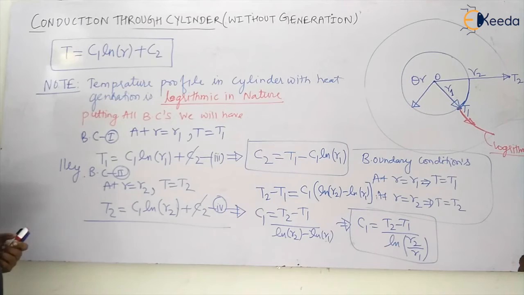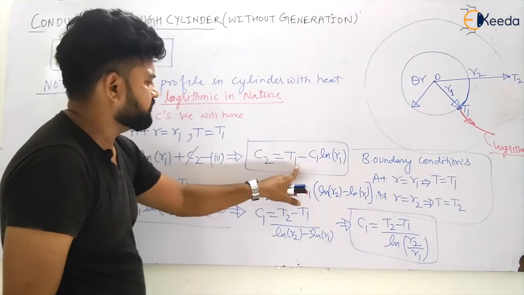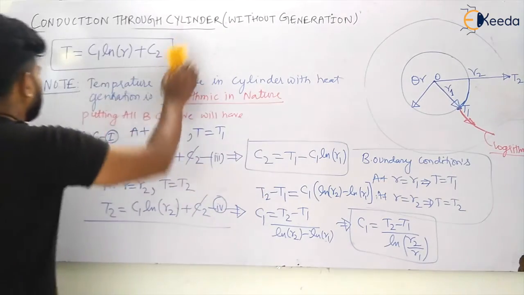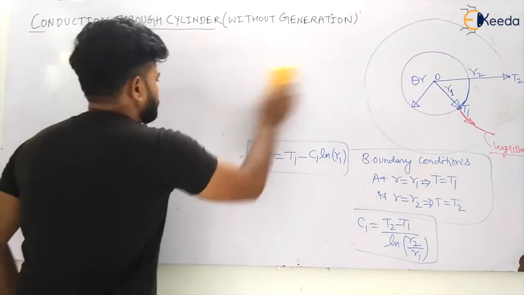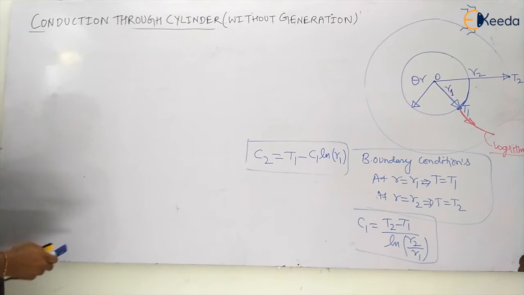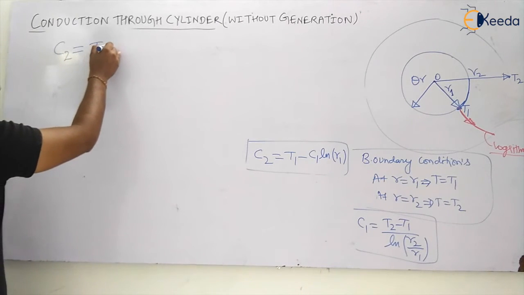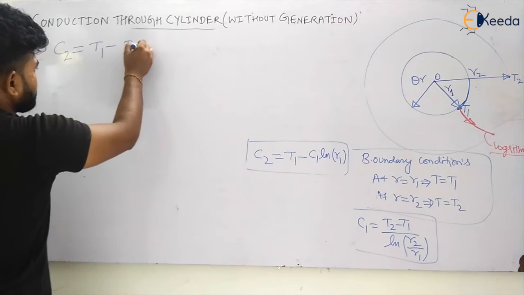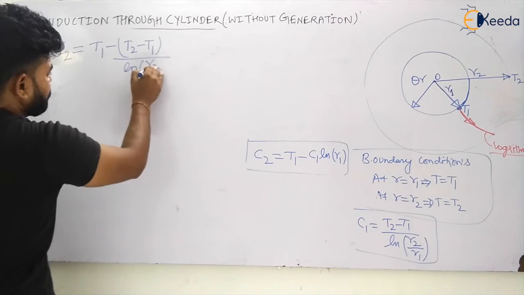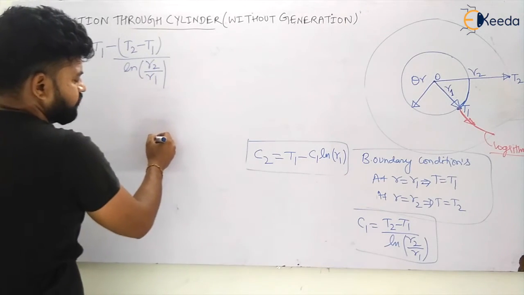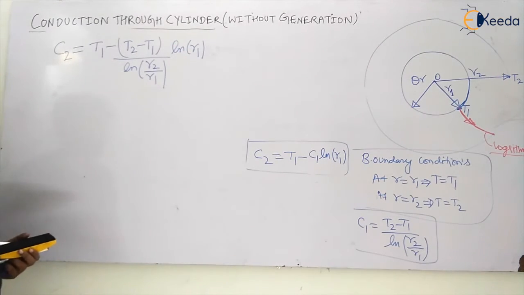Now let us see what the value of C2 will be. C2 will be T1 minus C1 ln R1. Let us calculate it. The value of C2 will be equal to T1 minus C1, where C1 is T2 minus T1 divided by ln R2 by R1, into ln R1. Okay, my dear students, this will be your C2.